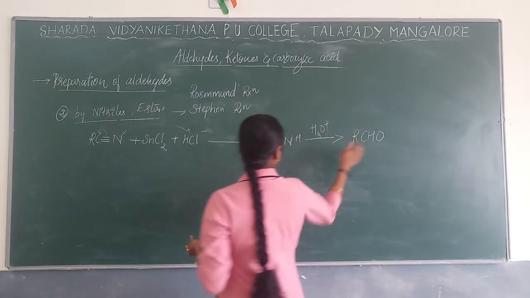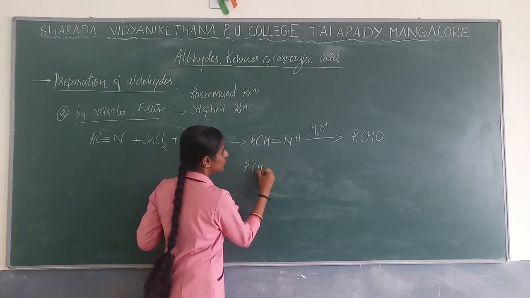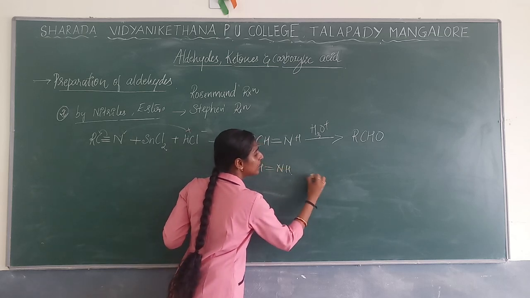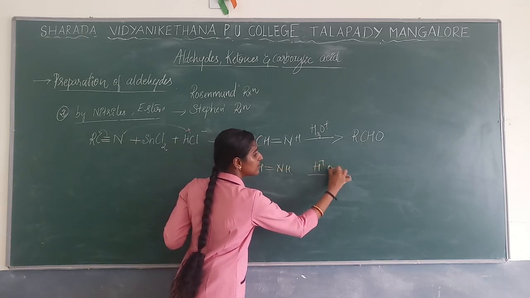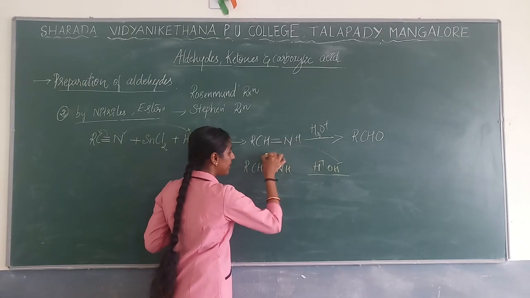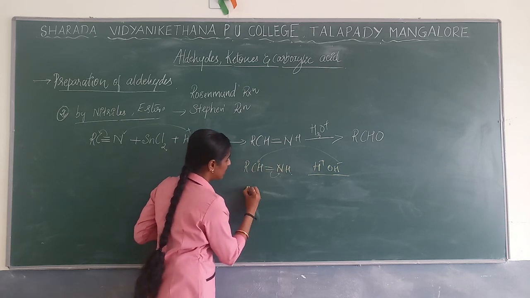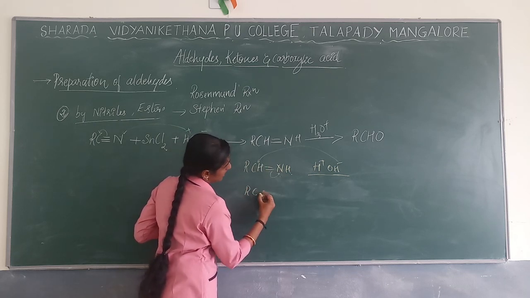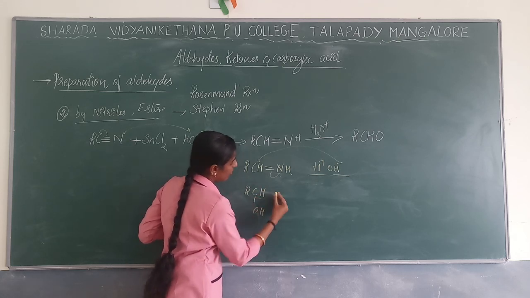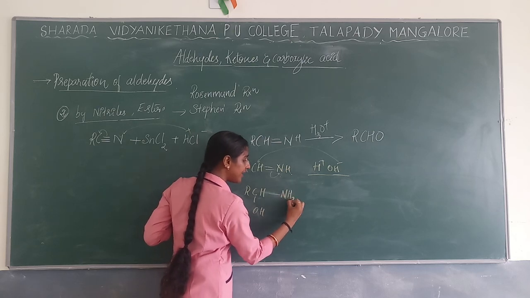How will the product formation take place? In this RCH double bond and H, the reaction will be done with H plus and OH minus, right? So this OH minus will be bonded with the carbon, and the other will be given over here, so that you will get RCH with OH added, right? Now here a single bond is given, so that you will get NH2.